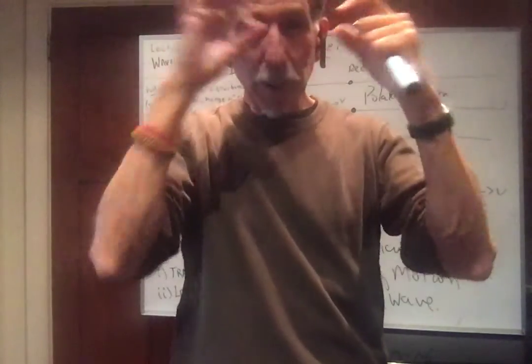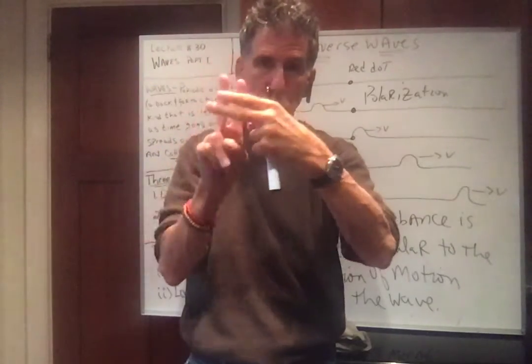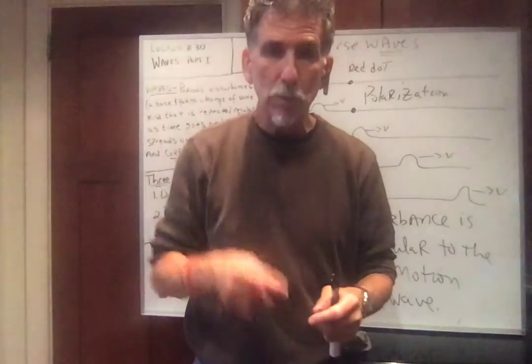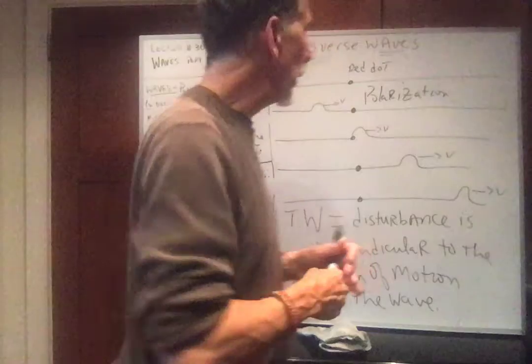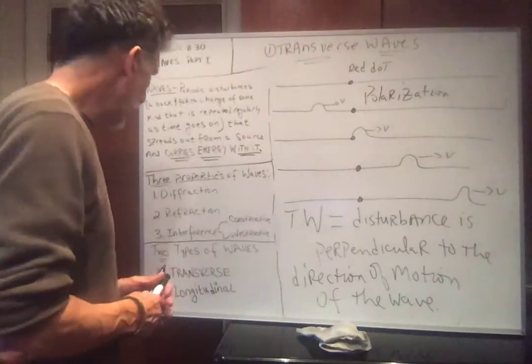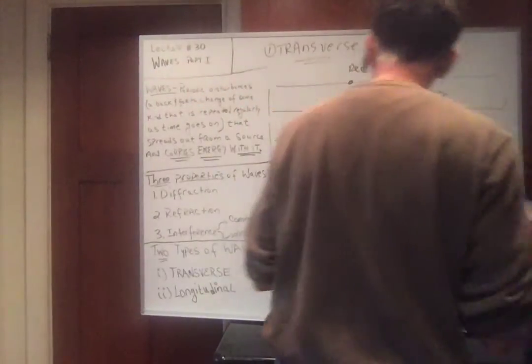So if I had broken sunglasses, which I usually have, and I put them together and rotate them at right angles to each other, if they were perfect sunglasses, no light would get through because they're polarized. So polarization is a property of transverse waves. Okay? Very good. Talk about longitudinal. Check. Let's talk about longitudinal.